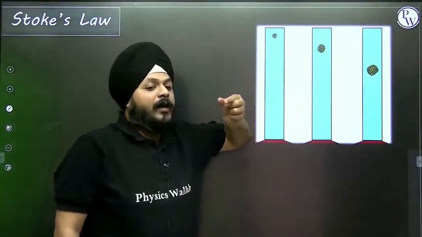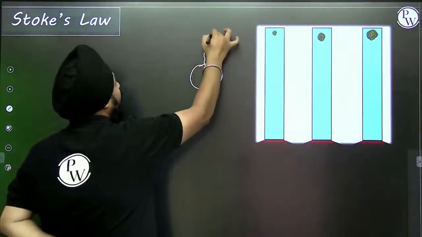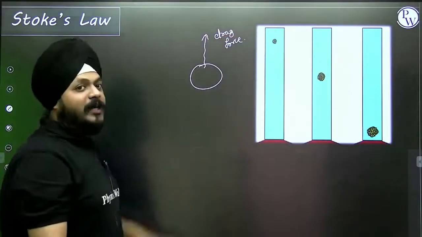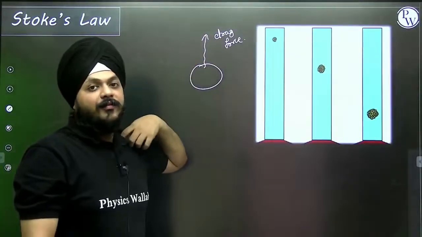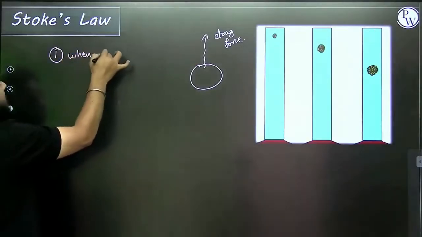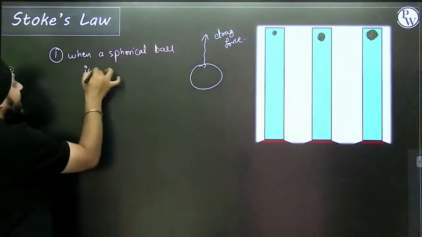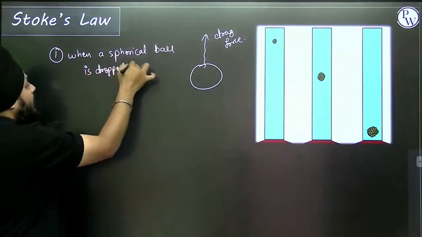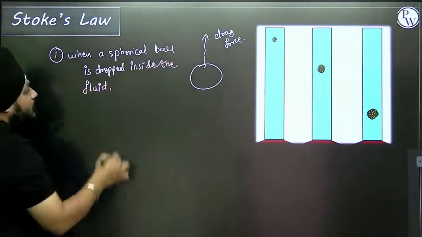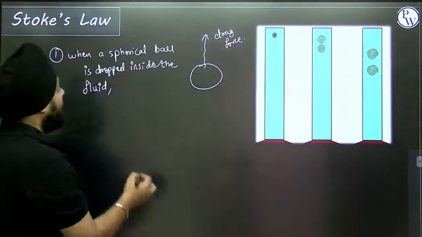Whenever a small spherical ball is dropped inside the capillary tube into the liquid, a drag force acts that will try to resist the flow. When a spherical ball is dropped inside the fluid, one drag force is acting.